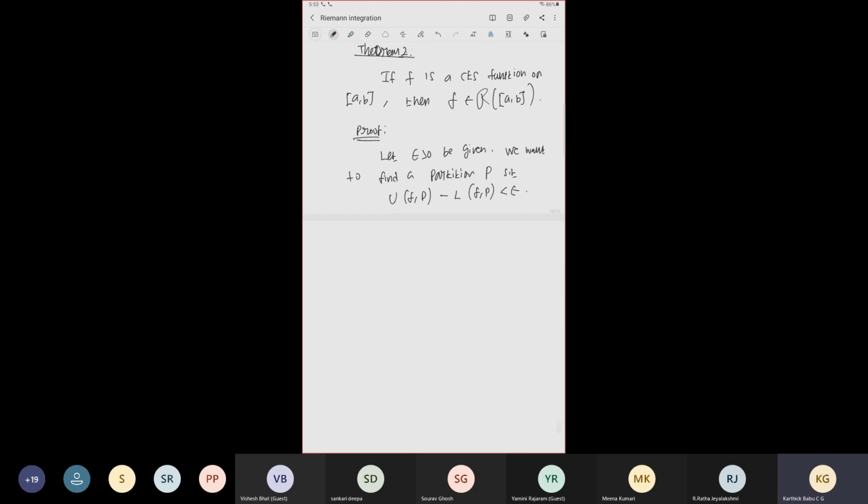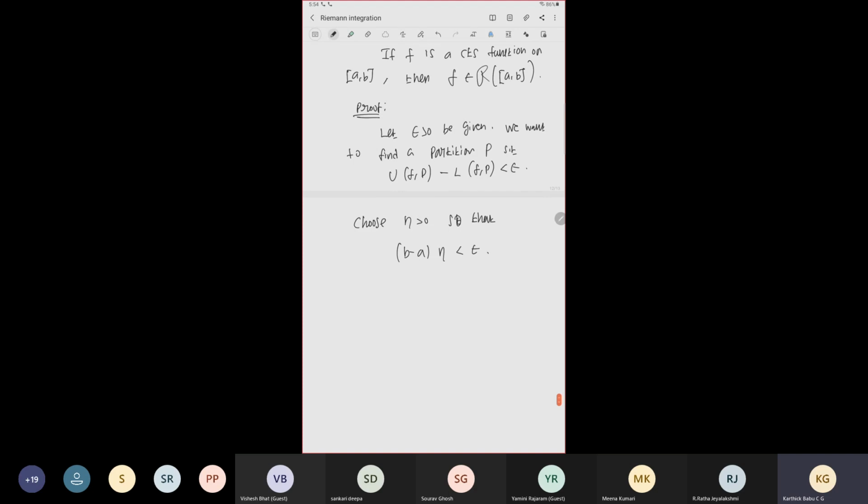Now we choose some eta bigger than 0 so that (b − a) times eta is less than epsilon. Now we know that the given function is continuous and defined on a compact set, a closed interval. We know that a continuous function defined on a compact set is uniformly continuous.